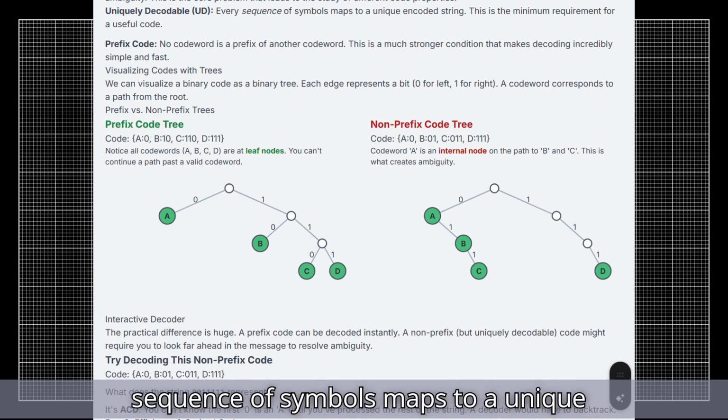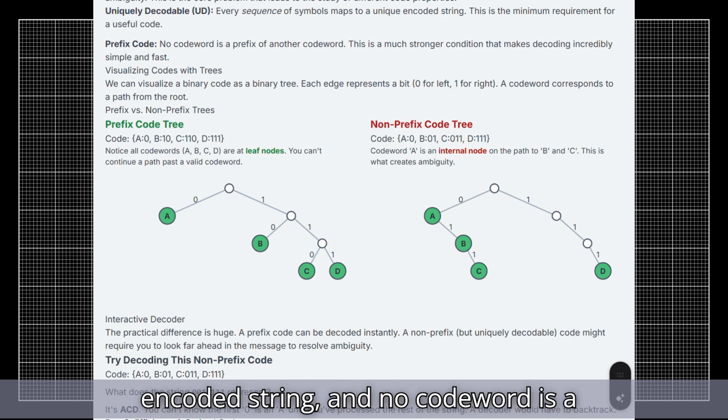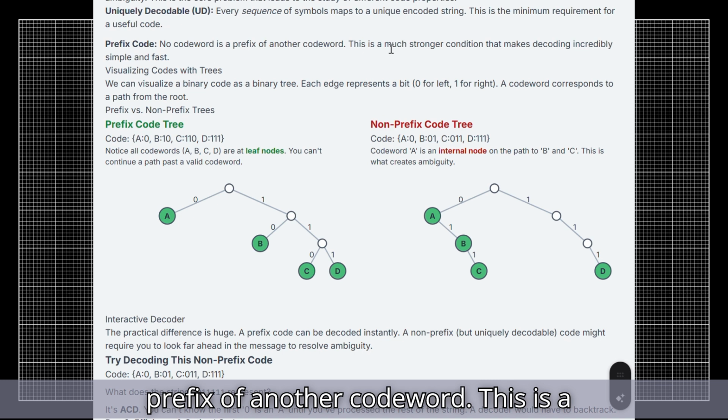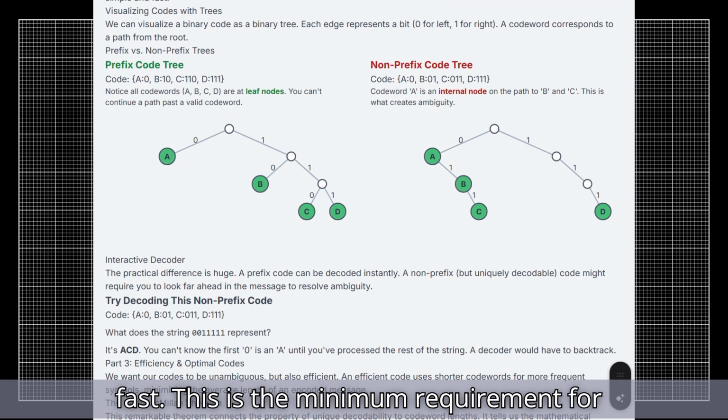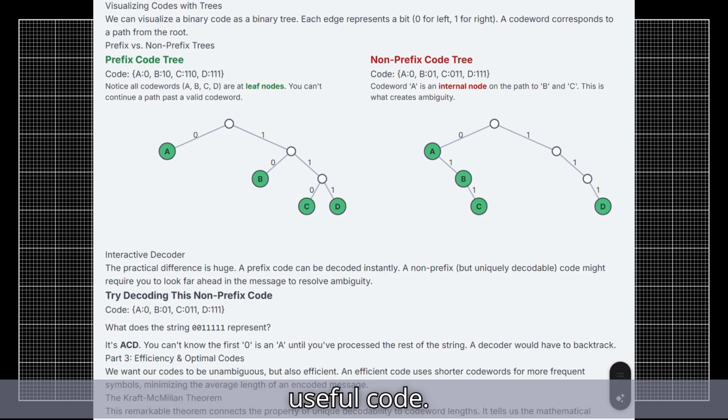Ideally, every sequence of symbols maps to a unique encoded string, and no code word is a prefix of another code word. This is a much stronger condition that makes decoding incredibly simple and fast. This is the minimum requirement for a useful code.